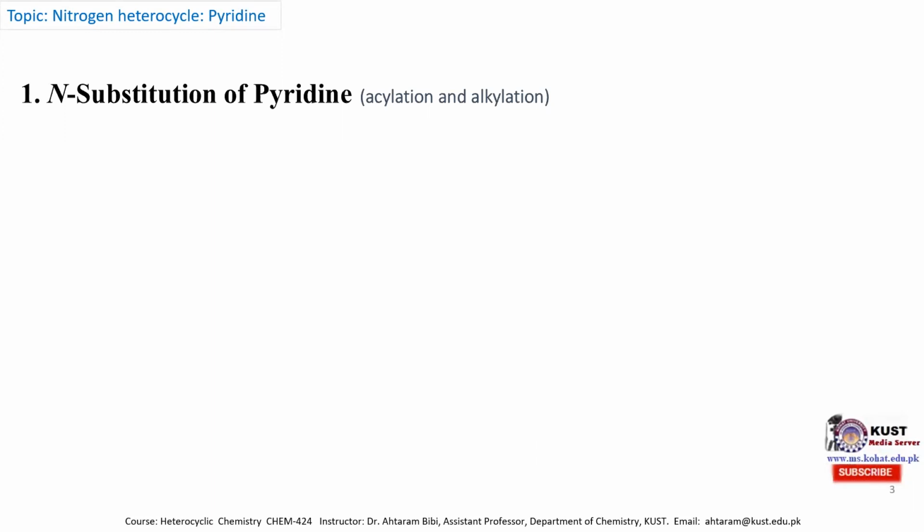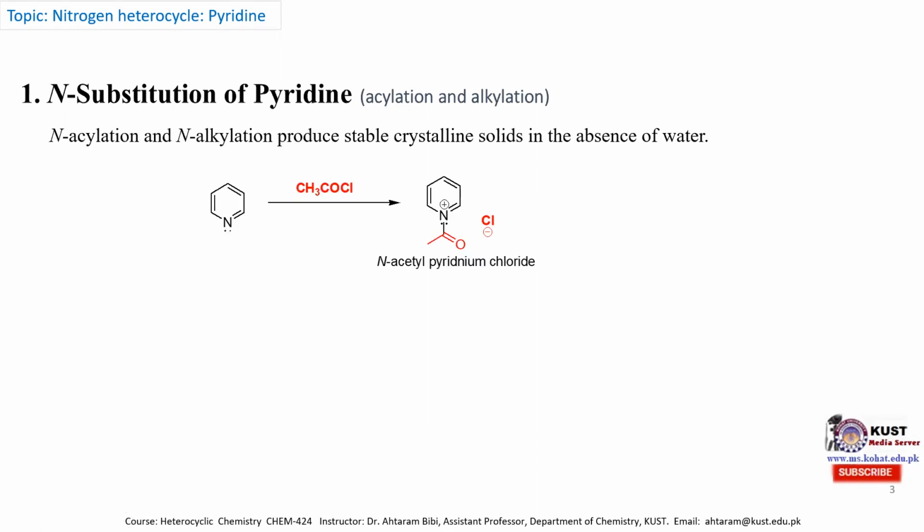The most well-known N substitutions of pyridine are acylation and alkylation. When pyridine is treated with an acyl chloride, such as mentioned over here, then it produces the N-acetyl pyridinium chloride, and this carbon is electrophilic in nature.